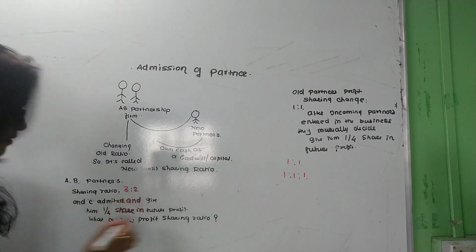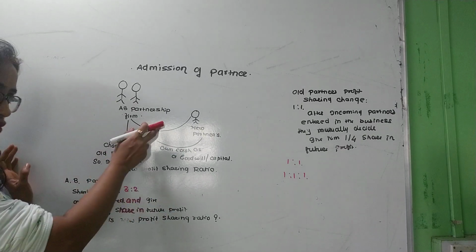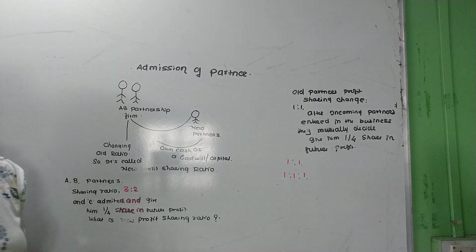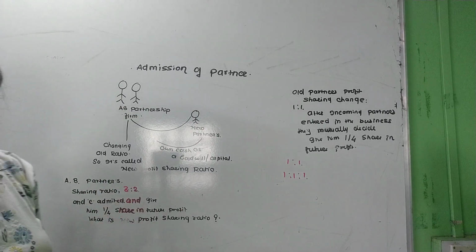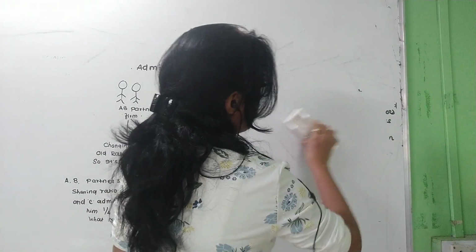Okay. So A and B are partners, sharing ratio 3:2, and C is admitted and given 1/4 share in future profit. So A and B are the partnership firm, they admitted C in the business and they decided they will share 1/4 share in future profit. So how will we calculate? Here I am going to explain how we will calculate this ratio.